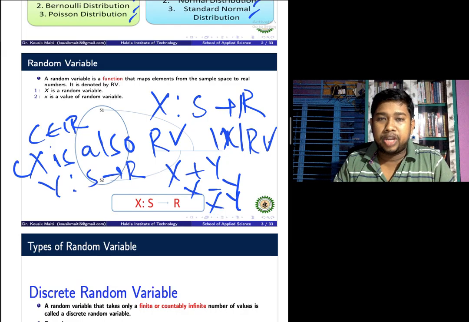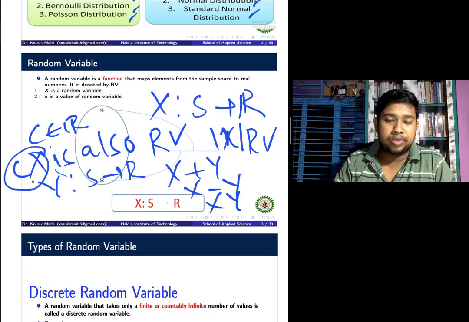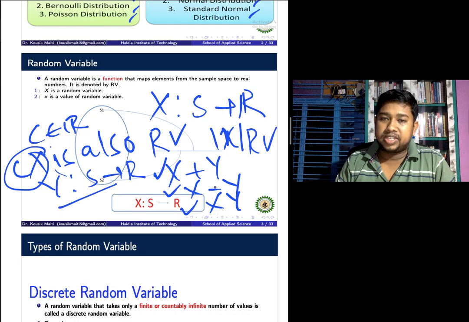The summation of two random variables is also a random variable. Summation, subtraction, multiplication and modulus are also random variables. For any constant c, cX is also a random variable. So the summation, subtraction, multiplication and modulus of random variables are also random variables.